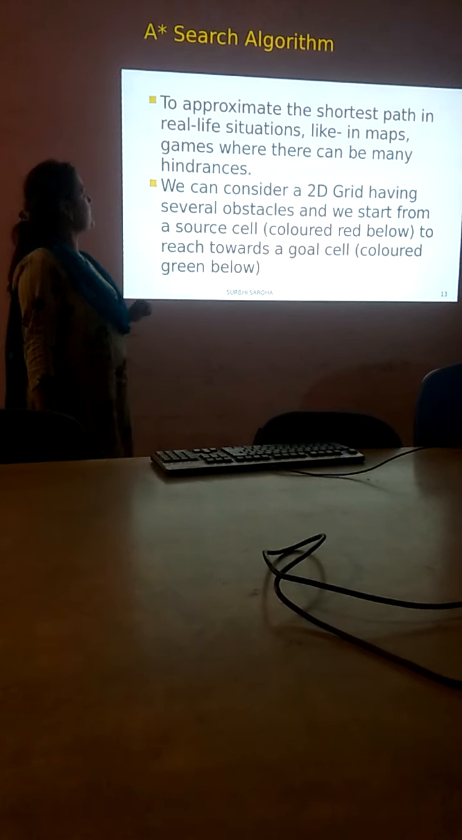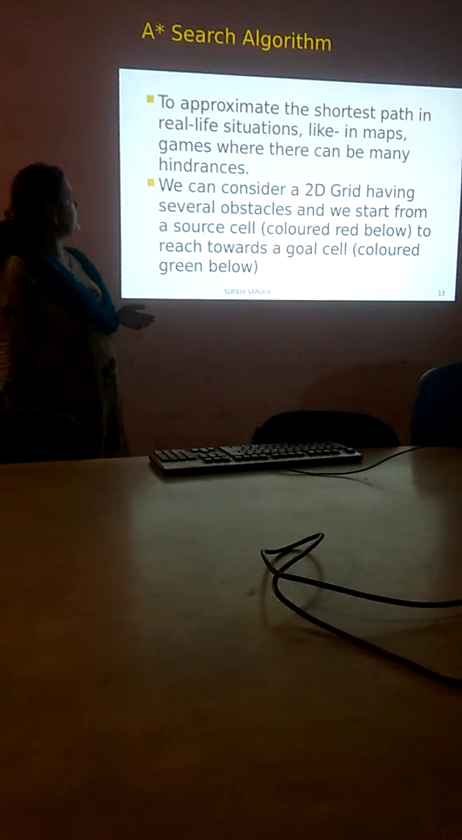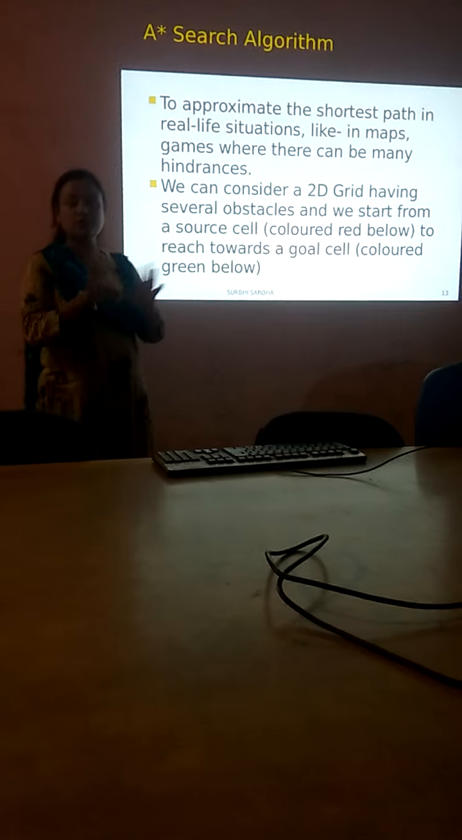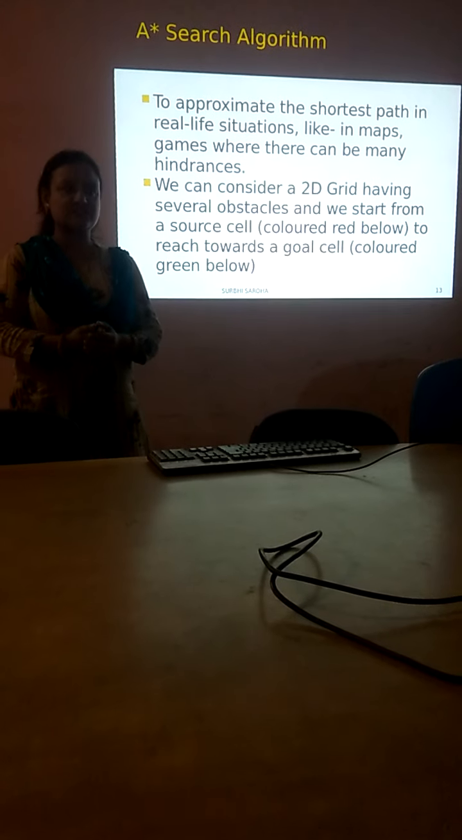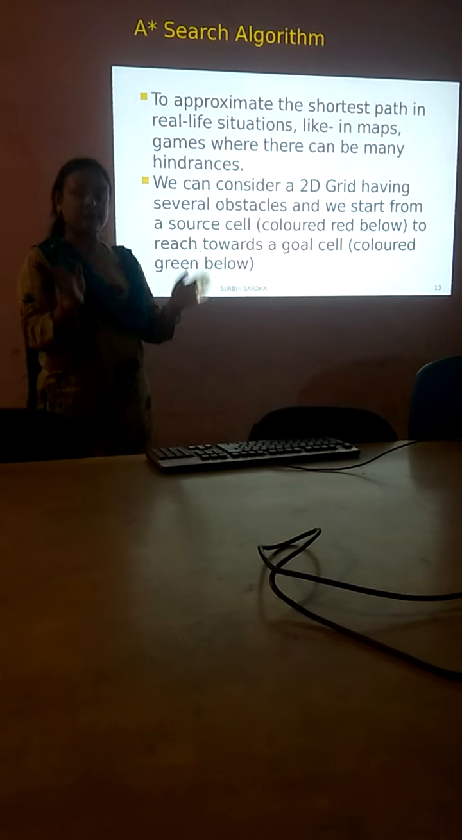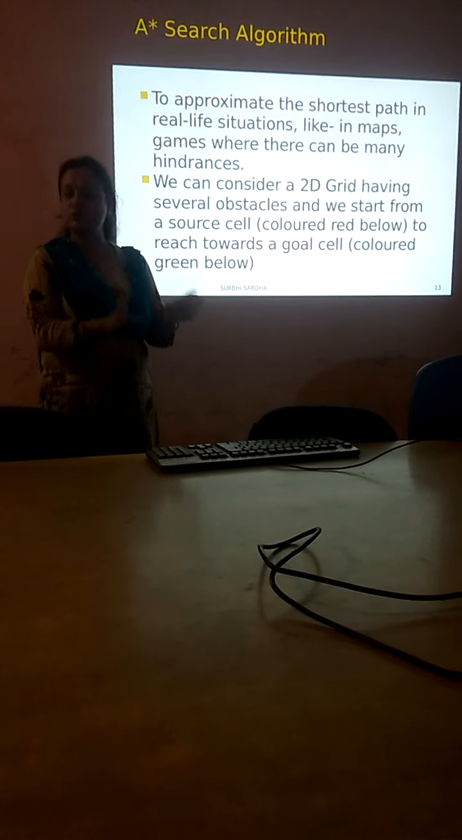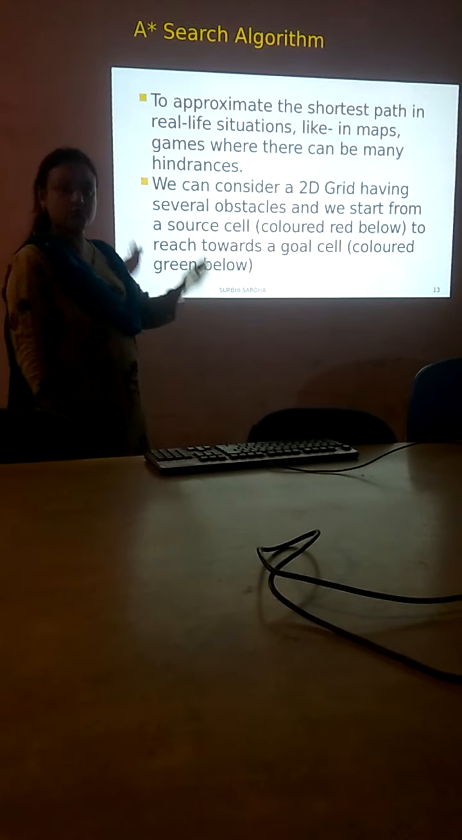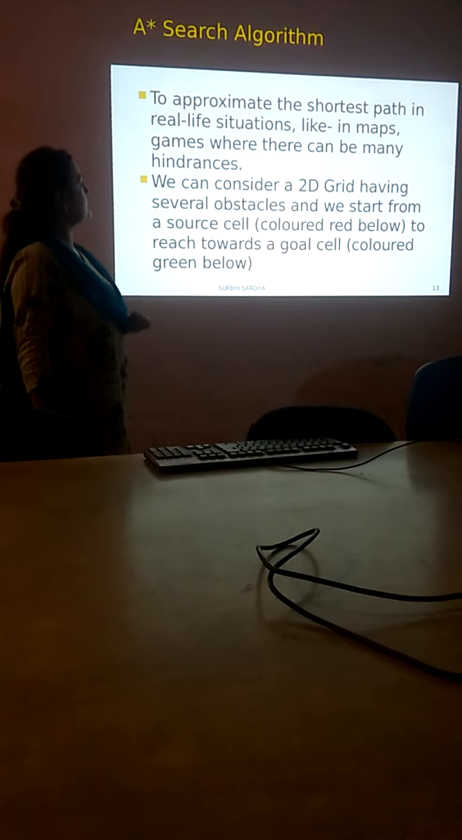This is the A* search algorithm that approximates the distance path in real-life situations like maps. Now in Google Maps, what do you have? In maps, you always see your destination distance and the shortest path, right? You know many routes to your destination, but you always choose the shortest one. That choosing of the shortest is done with the help of this algorithm, the A* search algorithm.